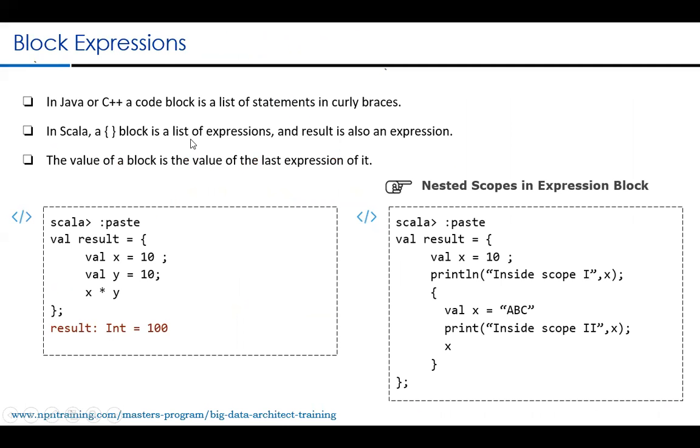Let us look into the next important feature called block expressions. Very important. In Scala, a block is something which is surrounded with braces, the curly braces. Anything which is surrounded with braces, in general, we call a block. The block expressions in Scala are slightly different when compared to Java's block expressions. A block expression returns a value, something very important.